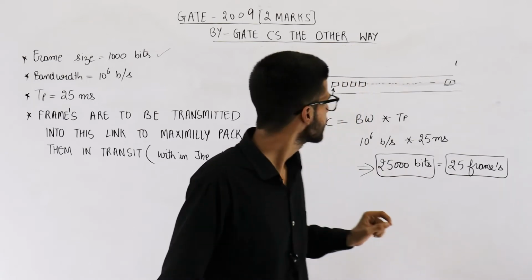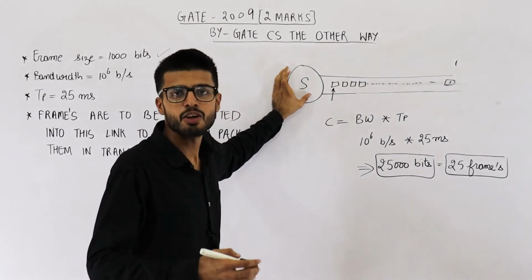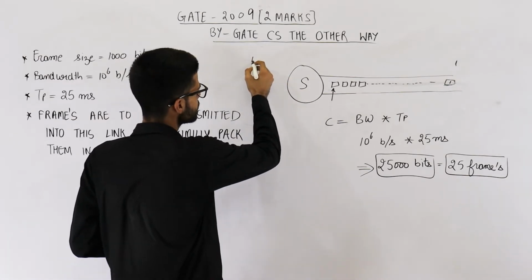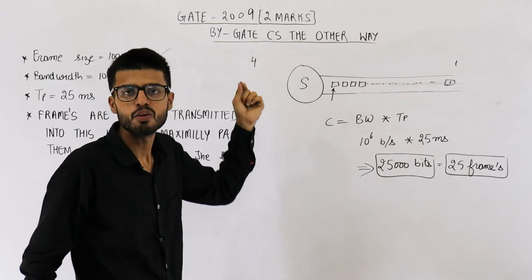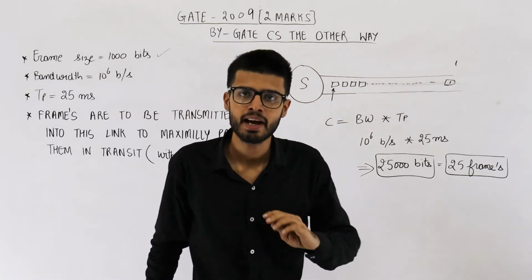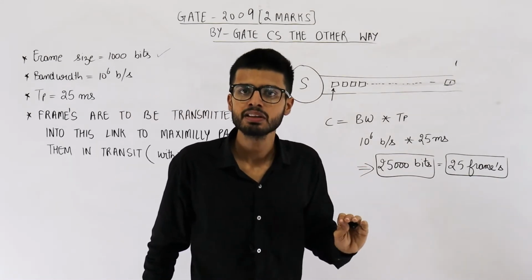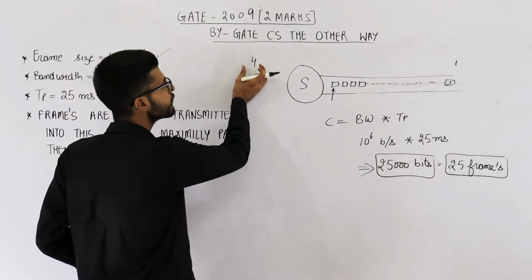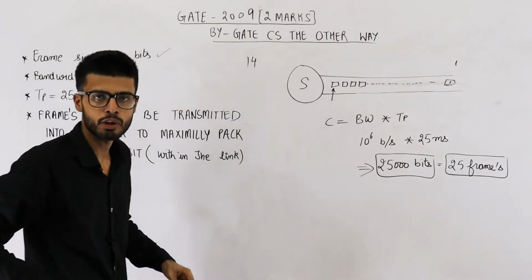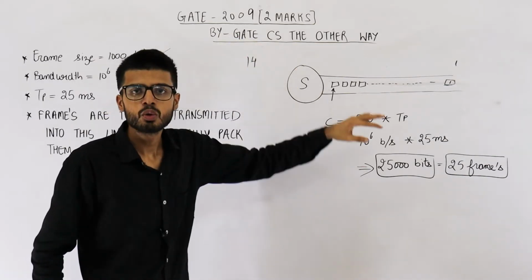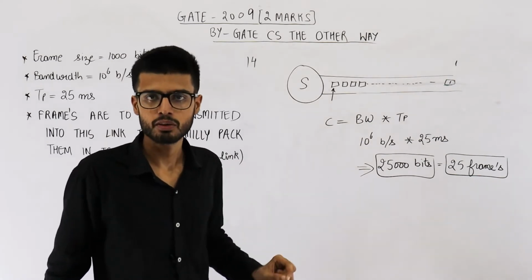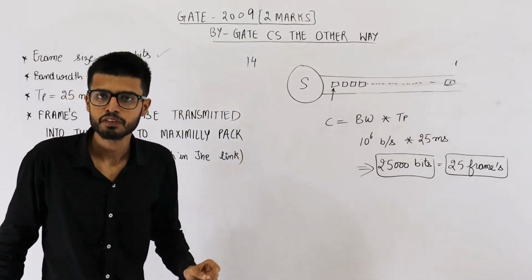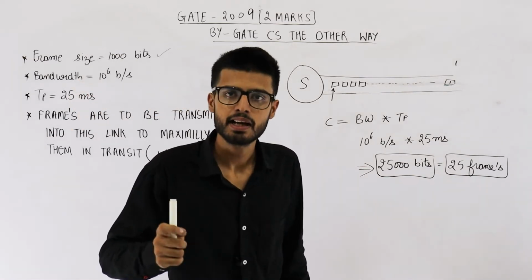The second thing is, the sender does not have any empty space in its window. See, if the window size of the sender is 4, it can send 4 frames without worrying about any acknowledgements. Without giving any delay, we can send 4 frames right away. Suppose the window size is 14, you just send 14 frames without worrying about acknowledgements. This is the meaning of window size.